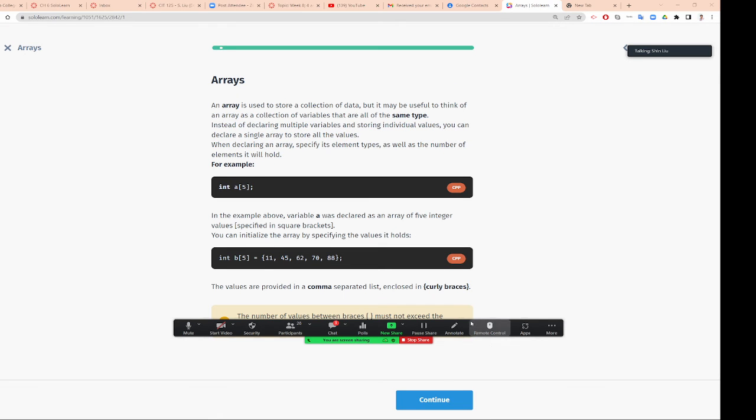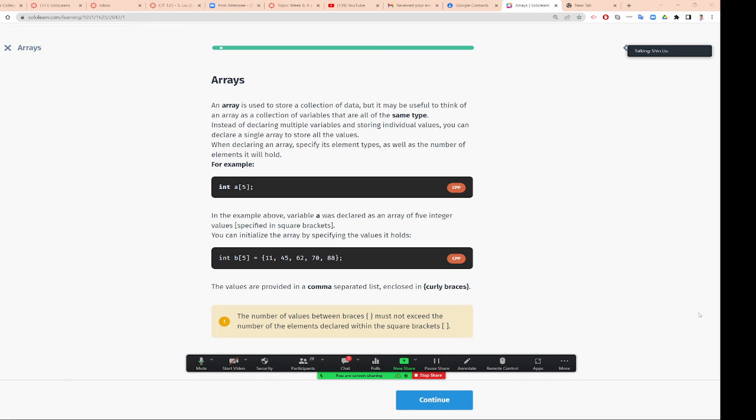So array, very important. Array is used to store a collection of data. It may be useful to think of an array as a collection of variables that are all of the same size, same type, exactly the same type. Instead of declaring multiple variables and storing individual values, you can declare a single array to store all the values. When declaring an array, specify the element type as well as the number of elements it will hold.